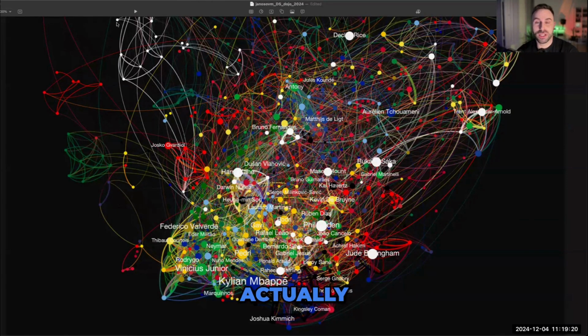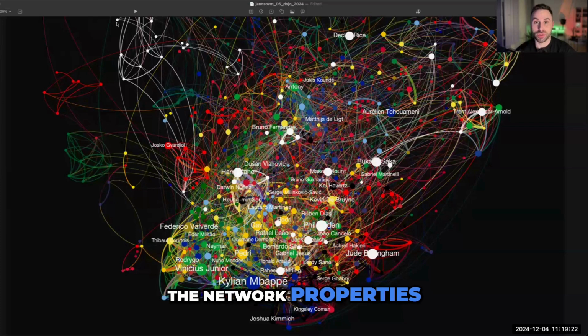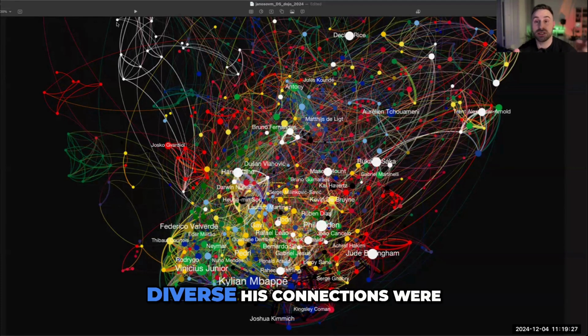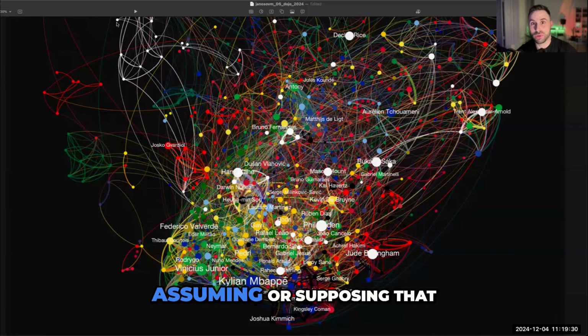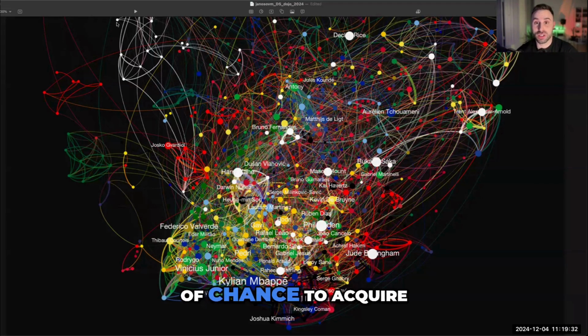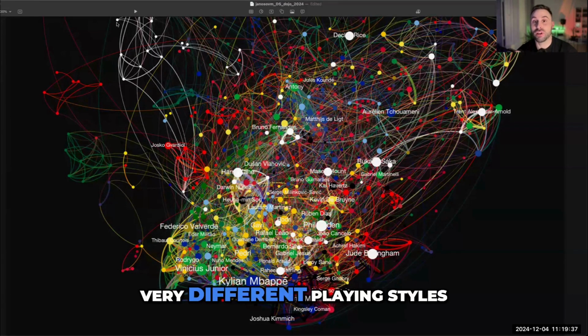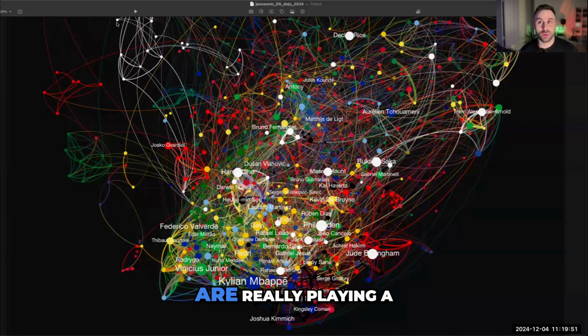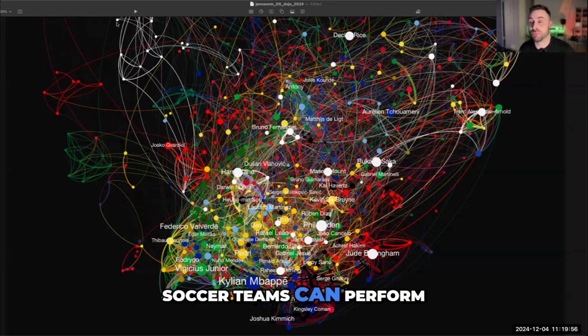And from this network, it actually turned out that the network properties, for example how central a player is in this network, or how diverse his connections were, supposing that they had a lot of chance to acquire experience and learn from many different players with very different playing styles, was almost as great a predictor of a team's success as the total value of the players at that moment. So in this short piece, we were able to figure out that networks are really playing a serious role in how well soccer players and soccer teams can perform.